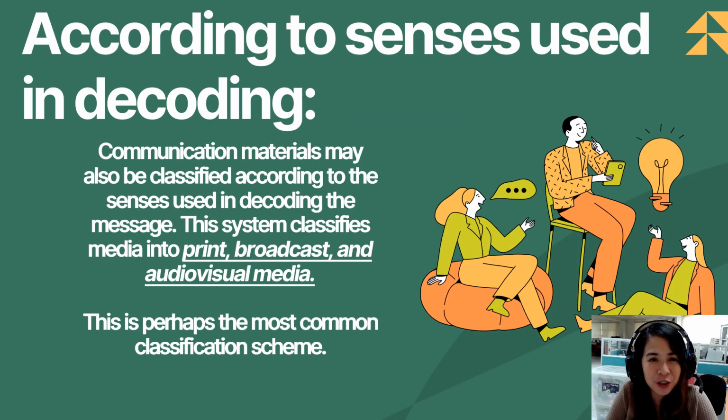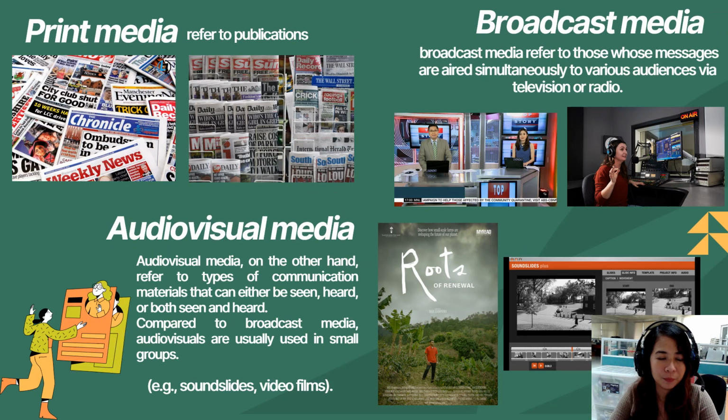The next classification is according to senses used in decoding. Communication materials may also be classified according to the senses used in decoding the message. The system classifies media into print, broadcast, and audiovisual media. This is perhaps the most common classification scheme. Print media refers to publications such as newspapers and magazines. Broadcast media refer to those whose messages are aired simultaneously to various audiences via television or radio.